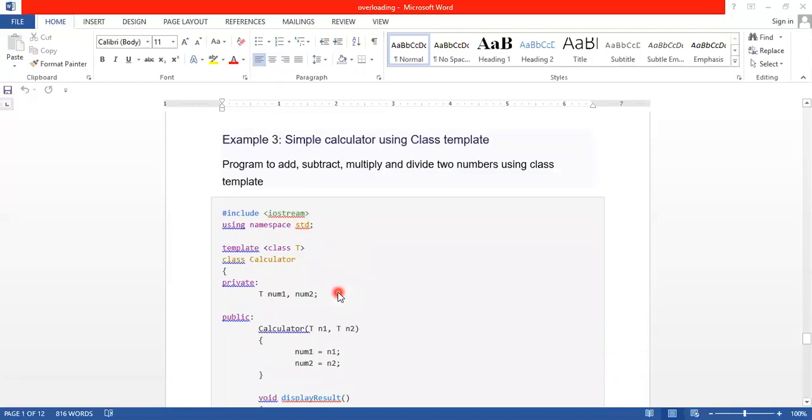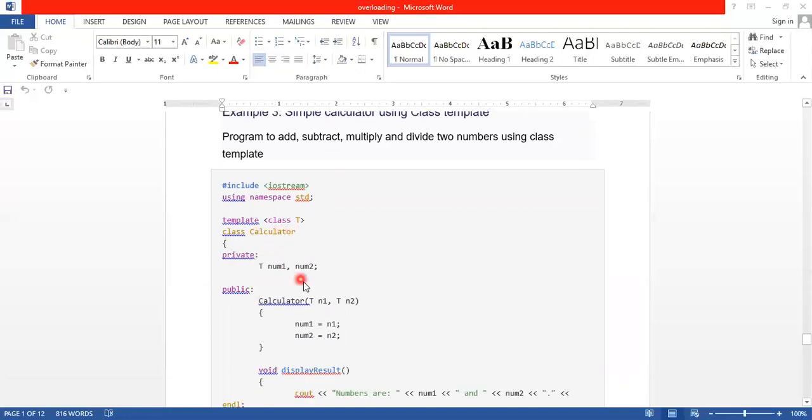Let us see one example. So template class T, then class calculator. Here we define number 1, number 2 of template variable type T. In calculator N1, N2, so T N1, T N2.